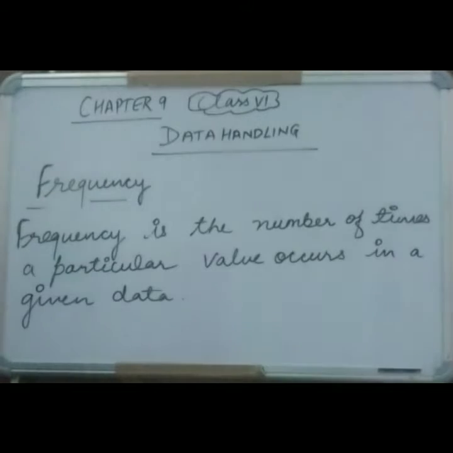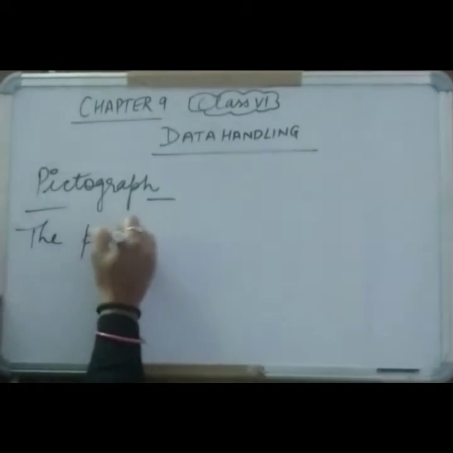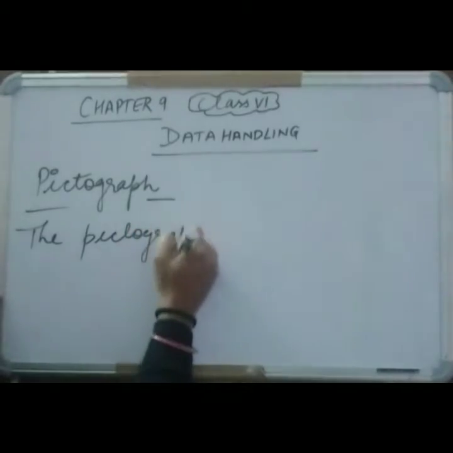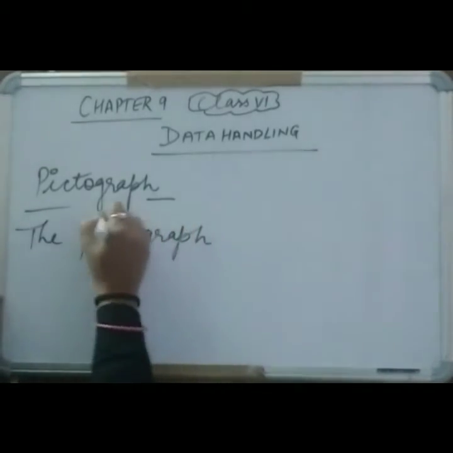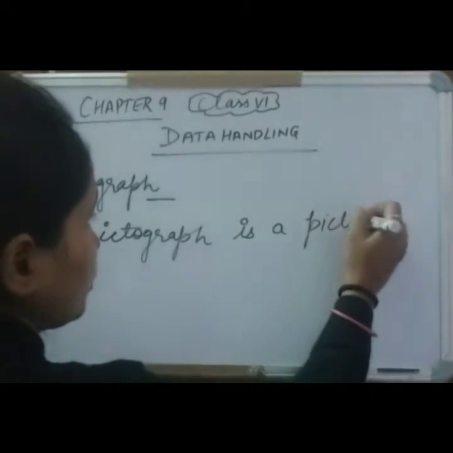Now next is pictograph. So what is a pictograph? You have done this in 5th class also. A pictograph is a pictorial representation of data. In the form of pictures we represent the given information. So what will we write? The pictograph is a pictorial representation.